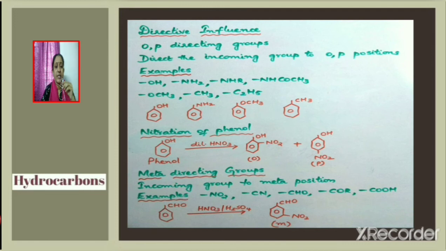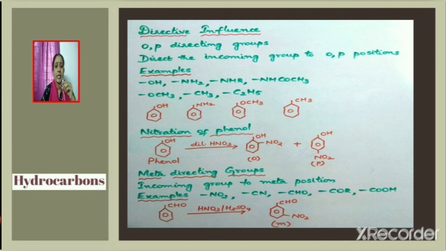For example, if we consider nitration of phenol, OH group present in phenol is ortho-para directing. So if nitration is carried out using dilute nitric acid, the nitro group will enter either the ortho position or the para position, and as a result we get ortho-nitrophenol and para-nitrophenol as products.